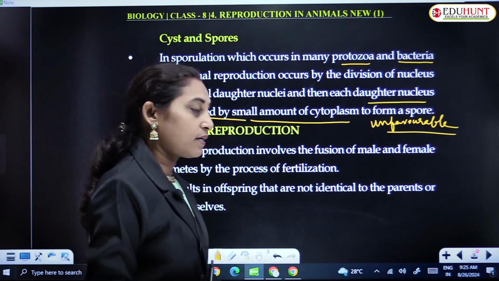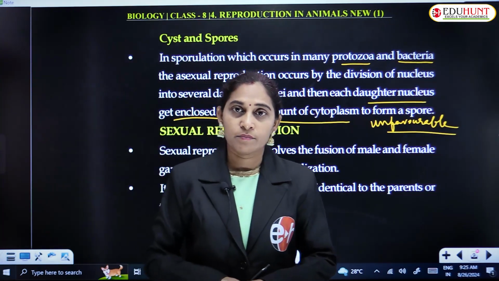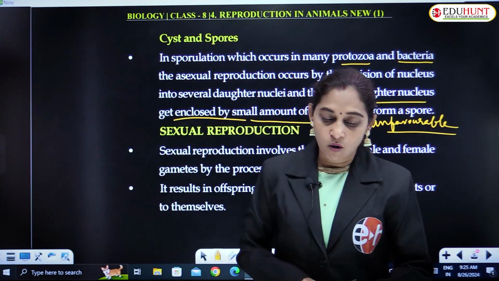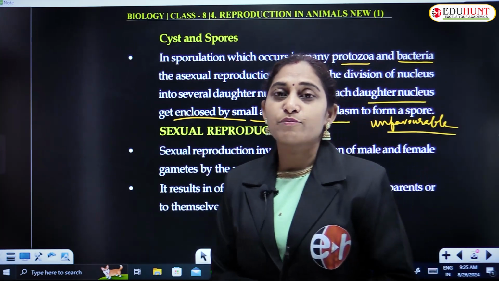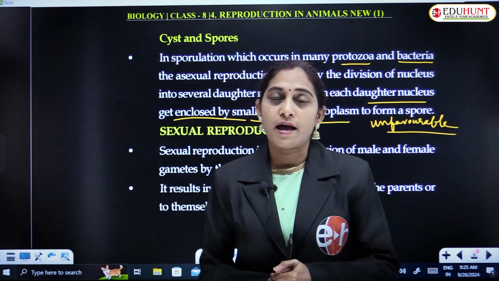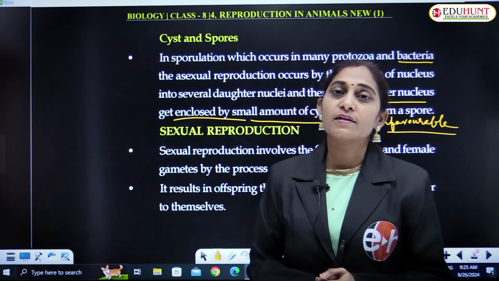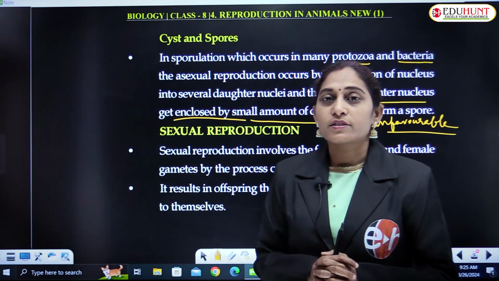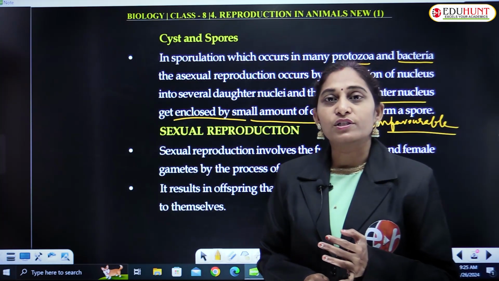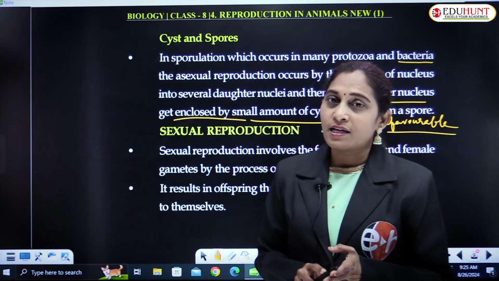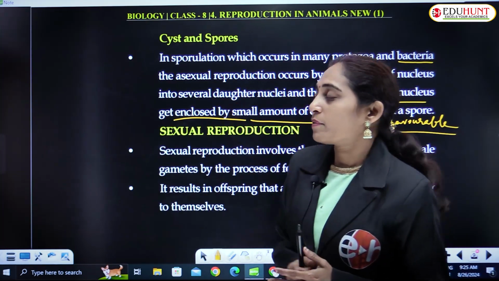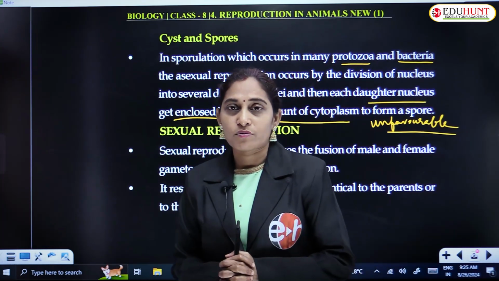This is regarding asexual reproduction in animals. I hope you have all understood the process and the various types of asexual reproduction in animals. It is very simple: asexual reproduction occurs by binary fission, multiple fission, fragmentation, budding, and finally formation of cysts and spores.